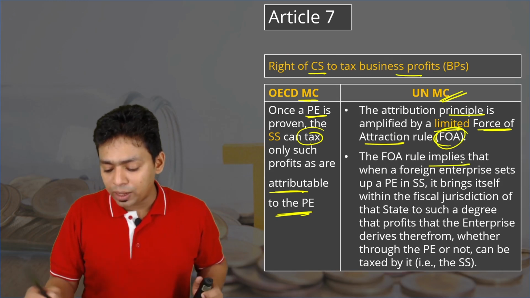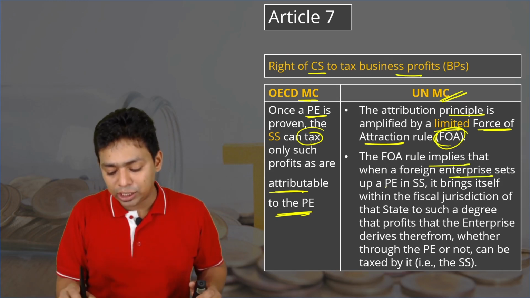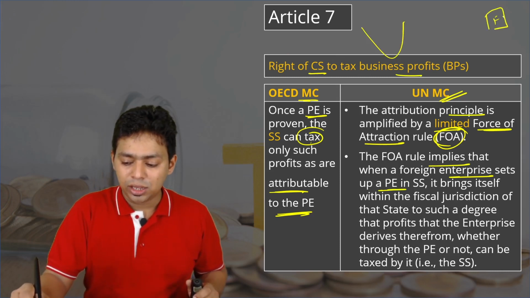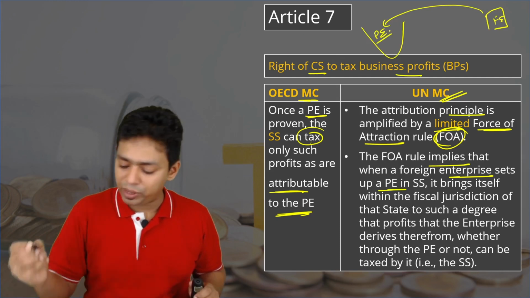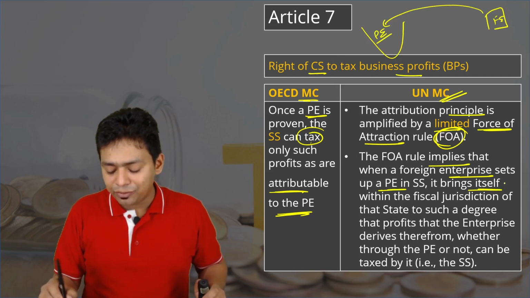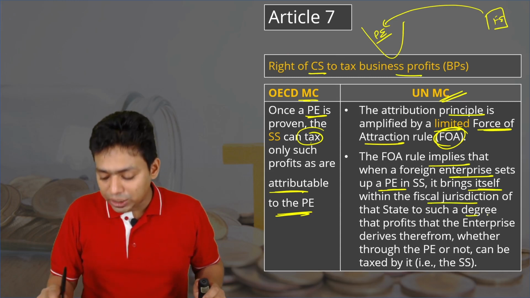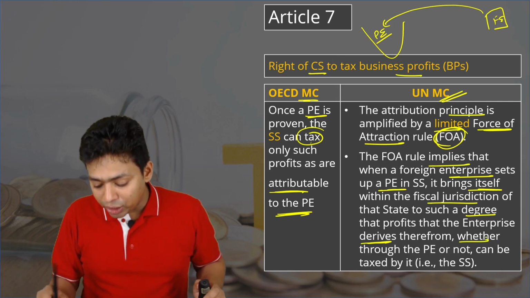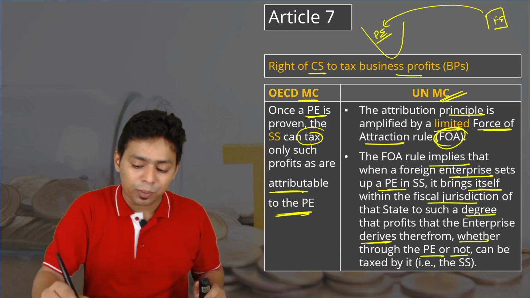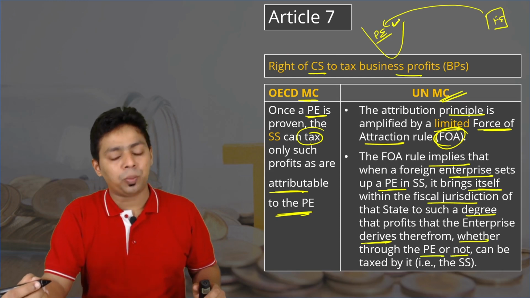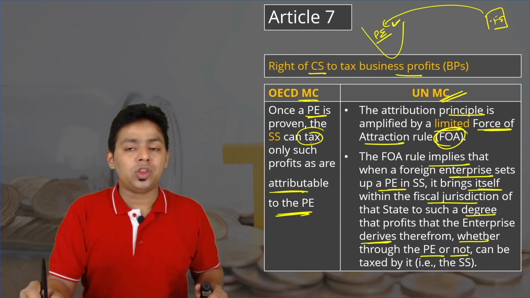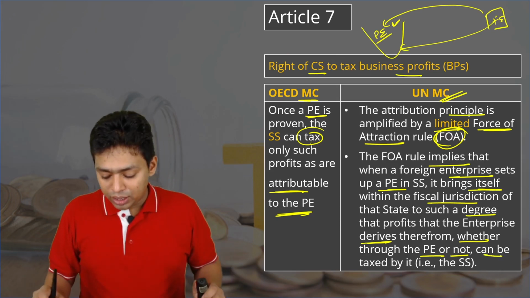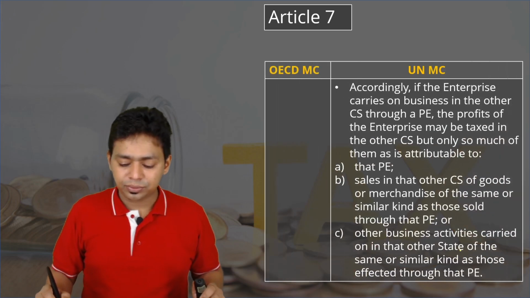The force of attraction rule implies that when the foreign enterprise sets up the permanent establishment in source state, so you need to always understand like this, foreign enterprise is putting the permanent establishment in India, it brings itself within the fiscal jurisdiction of the state to such a degree that profit of that enterprise derives therefrom, whether through the PE or not. Whether through the PE, whatever income they have earned through PE, that is also taxable. Even if it is not through the PE, directly done in India, still it is taxable. Okay, can be taxed by it, that is in source states.